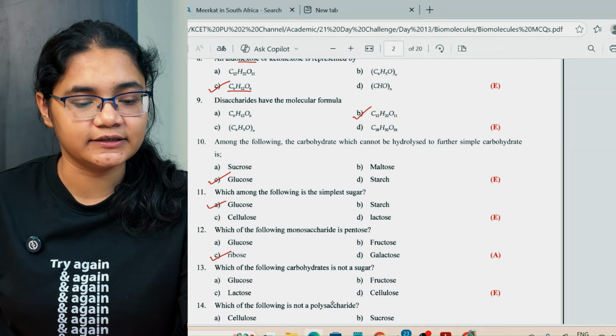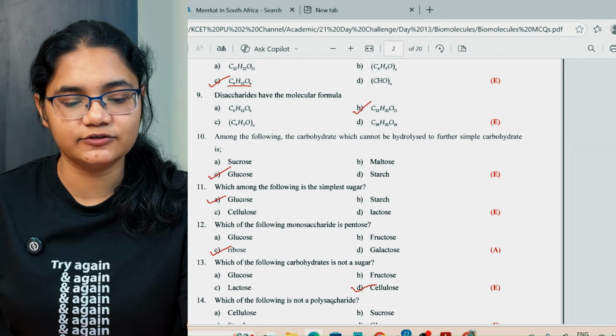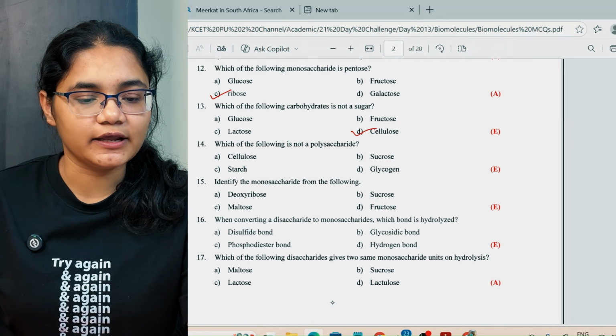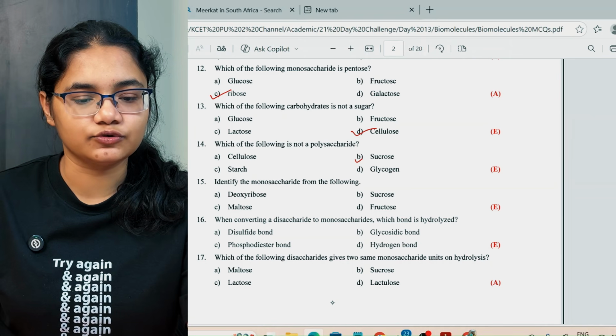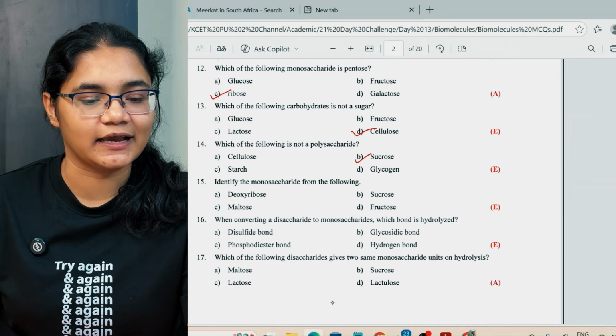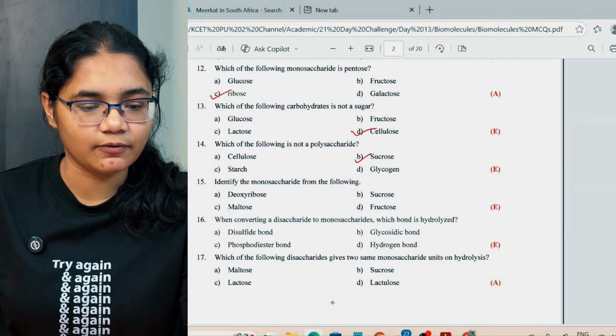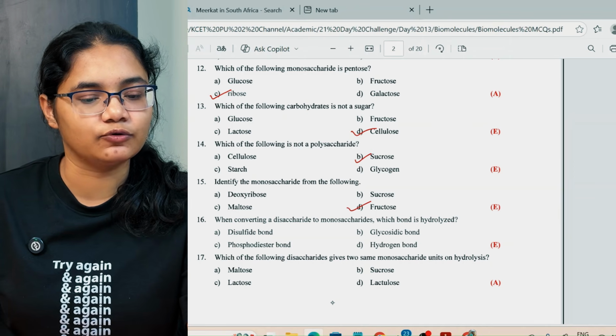Which of the following carbohydrates is not a sugar? Not a sugar is your cellulose. It is a polysaccharide, so it is not a sugar. Which of the following is not a polysaccharide? Your sucrose is a disaccharide, it is not a polysaccharide. Identify the monosaccharide from the following. So fructose is a monosaccharide.